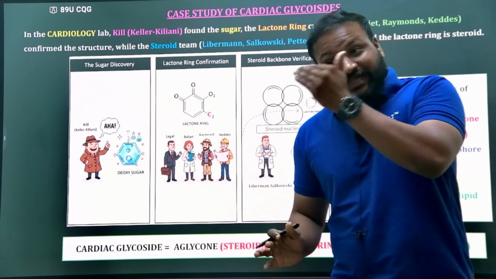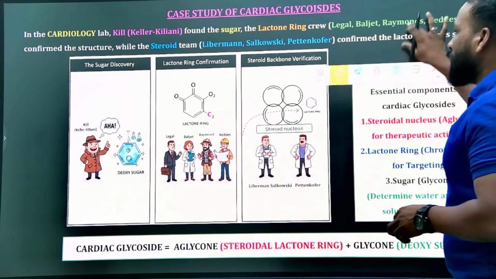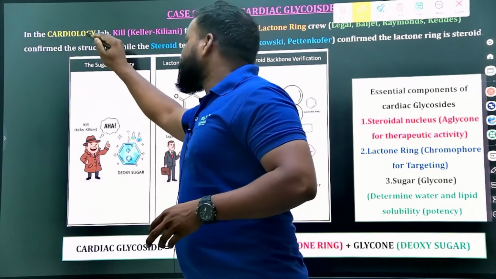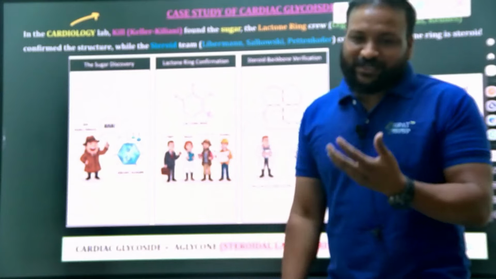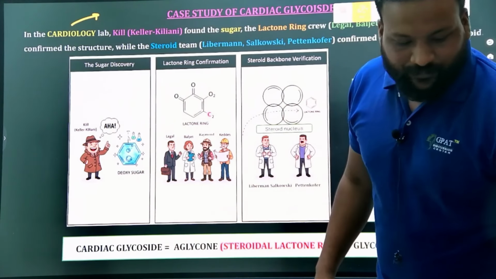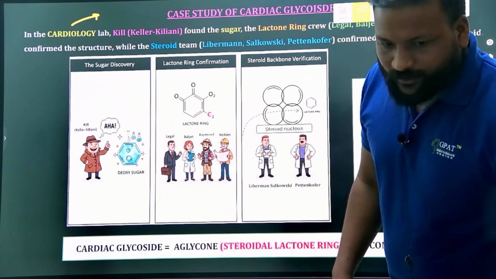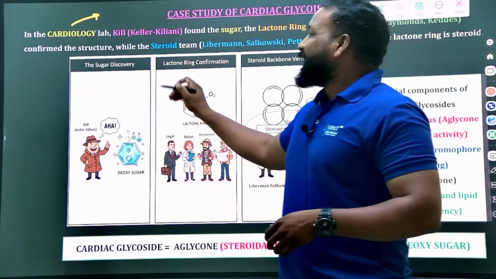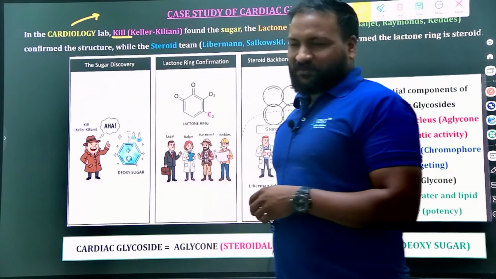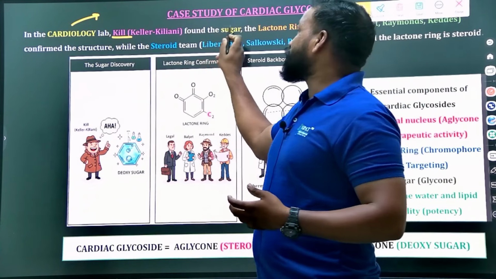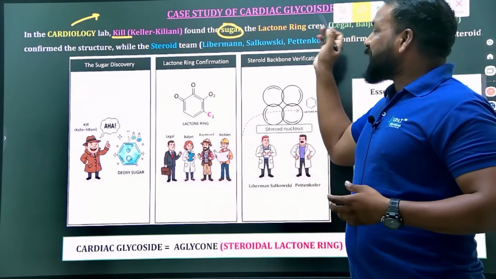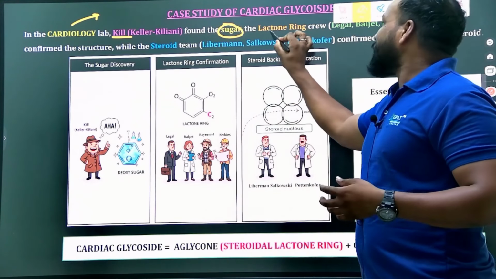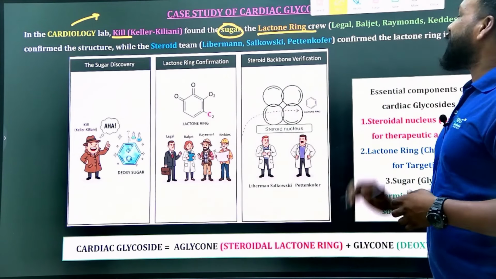let me highlight the things so that you understand more. So in the cardiology lab, which means these are cardiac glycosides, right? These are the cardiac glycosides. So in the cardiology, there is a person called Kill. His name is Kill, and he identified the sugar. Yes, there is another crew called the lactone ring crew.